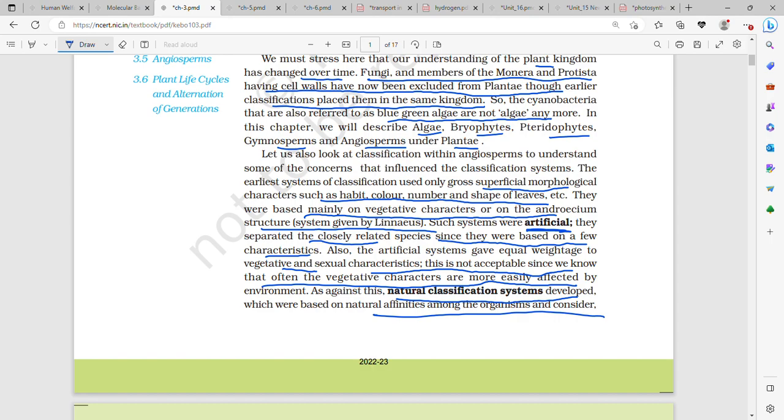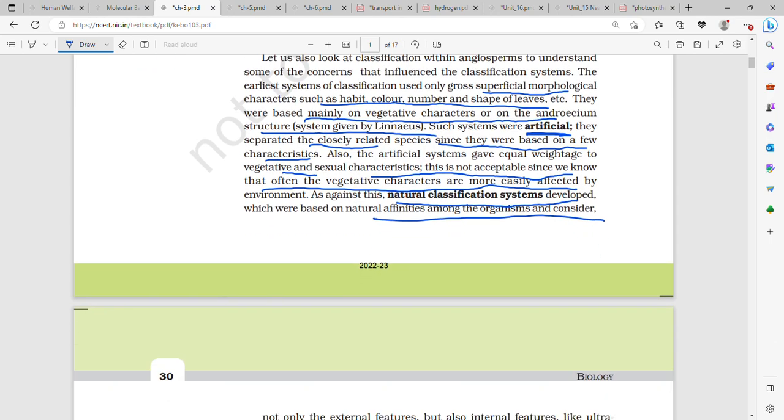Then there were two systems of classification. First was the artificial system of classification, which was kind of given by Carolus Linnaeus and Aristotle in a mix, you can say. This was the earliest system of classification, and it was mainly based on gross morphological or superficial characteristics such as the habit, the color, the shape of the leaf, then androecium structure.